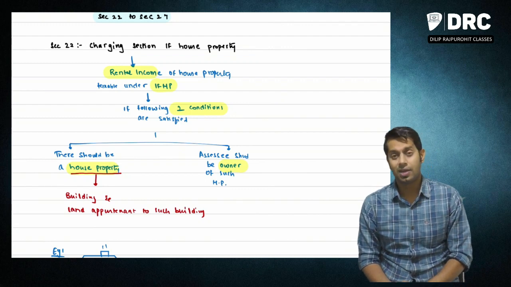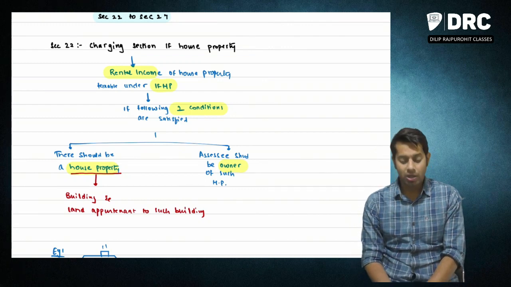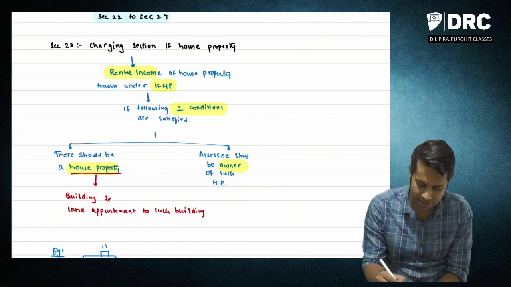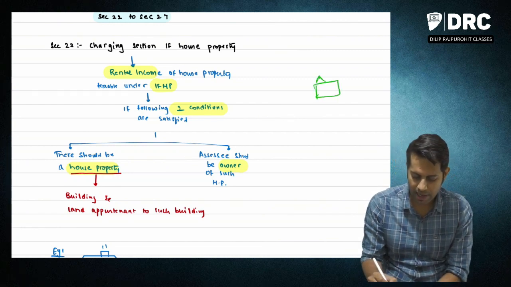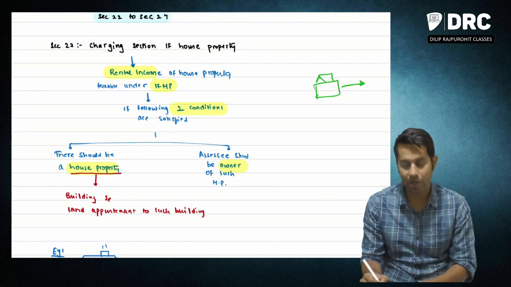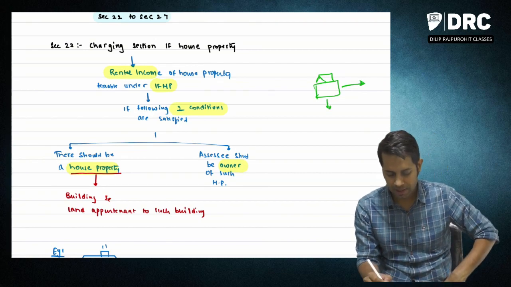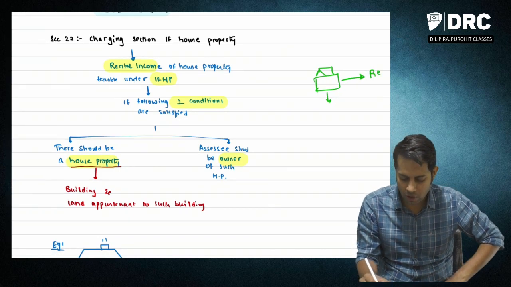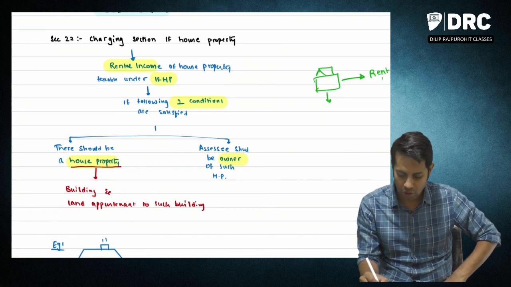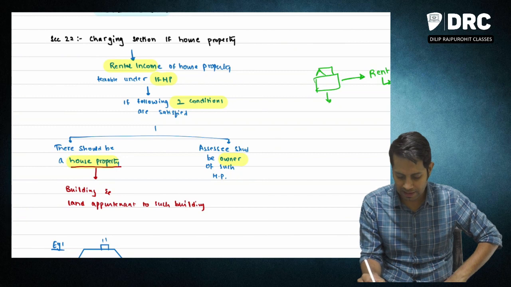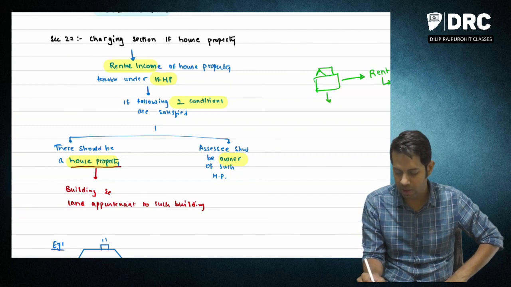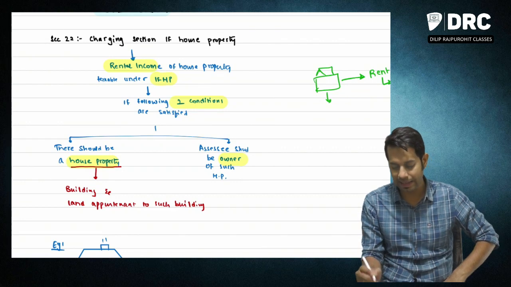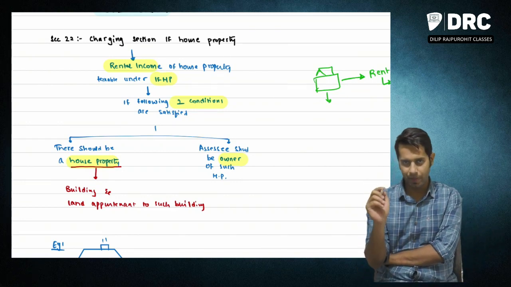So what is this income all about, sir? What is this particular head talking about? If you see a house property, you can arrive at 2 incomes from it. One, you give this house property on rent, you will get something called rental income. This rental income is taxable under the head income from house property.